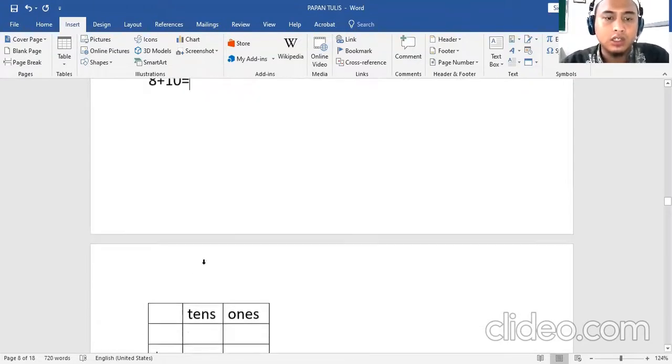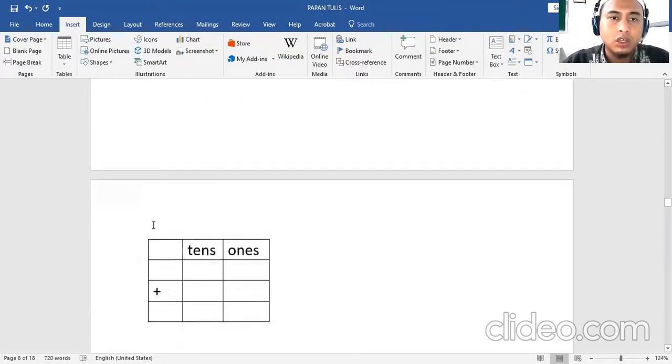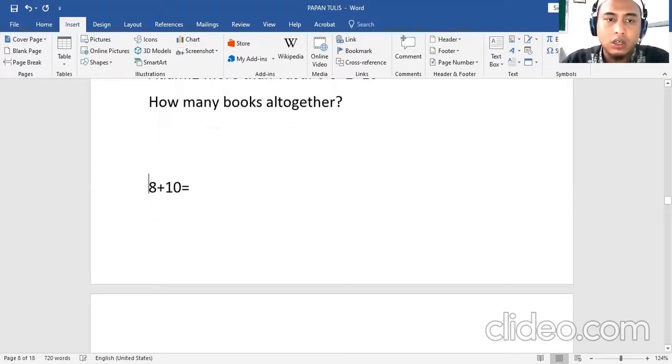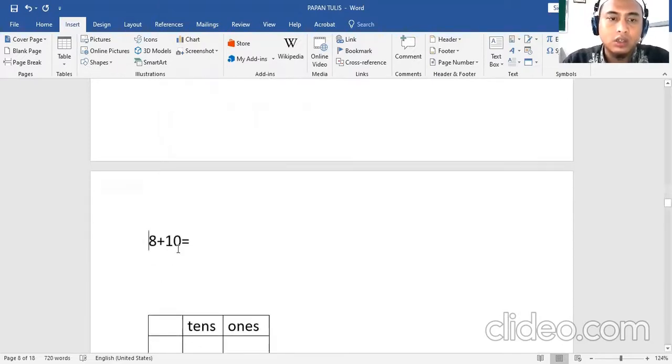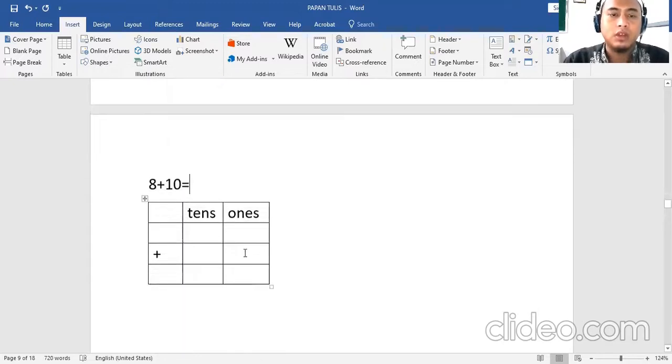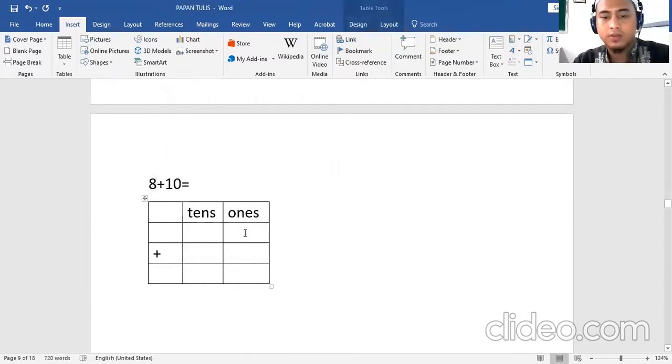Here it is, we use tens and ones. Which one is tens? 8 has no tens. Which one is ones? 8. Good. Which one is the tens in 10? 1. Which one is ones? 0.